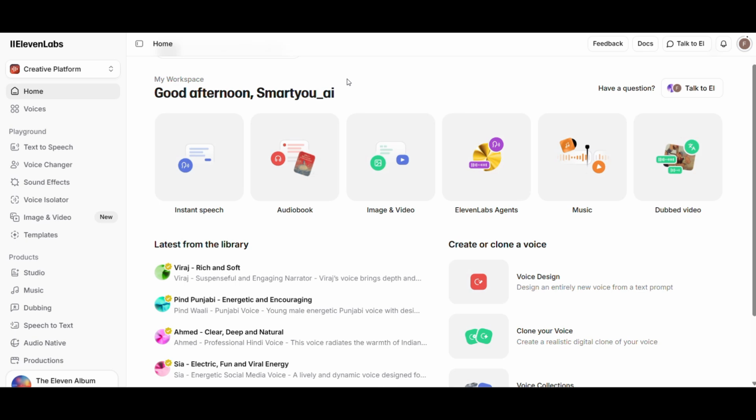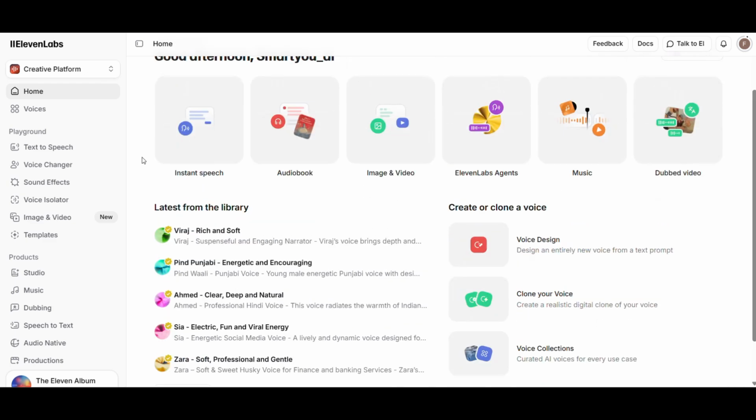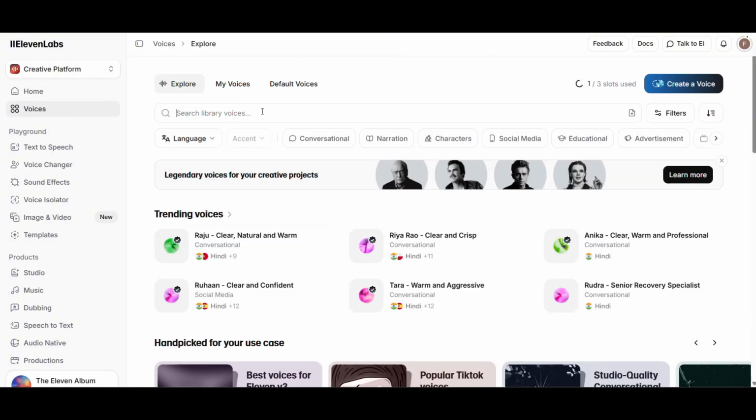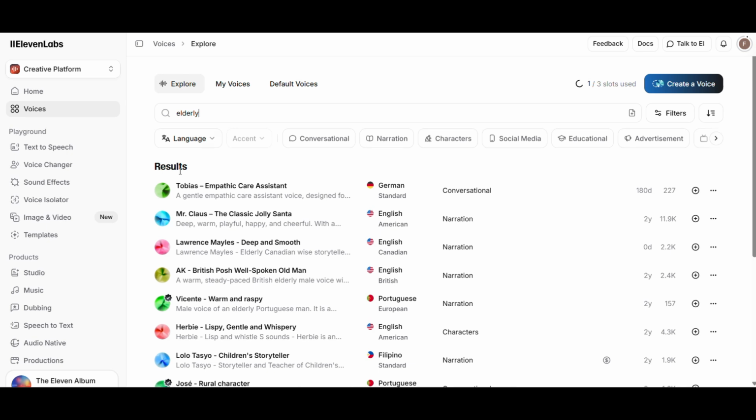I'm opening 11labs.io. I'm already logged in. If you're new, you can sign up for free. They give you 10,000 characters per month on the free plan. That's enough for a few videos to test things out. I'm clicking on voices. Here you'll find plenty of voices. Let's search for elderly. You can select anyone that fits into your monk character.